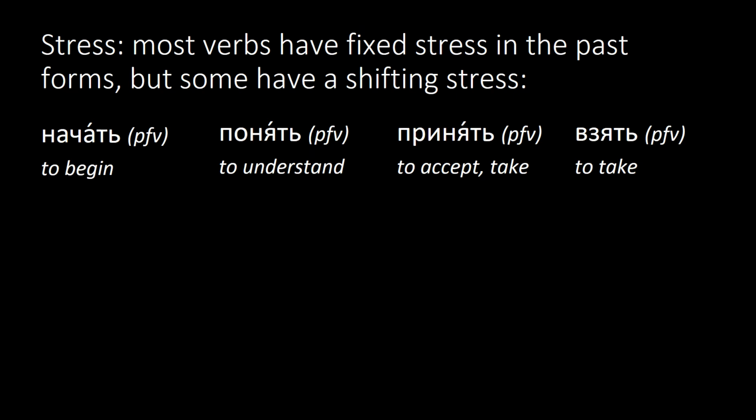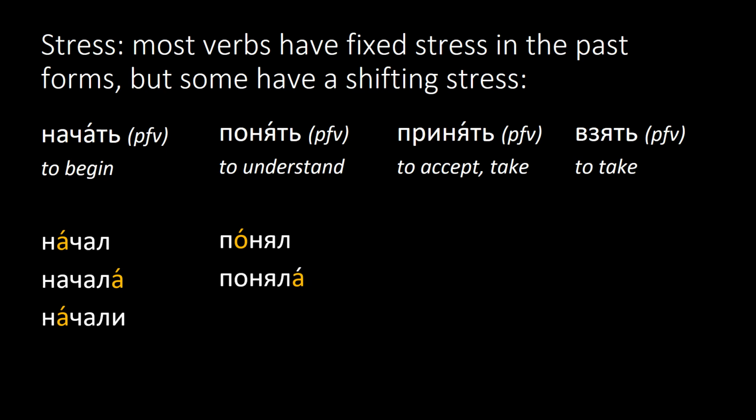While most verbs have fixed stress in the past forms, there are some important exceptions with a shifting stress in the feminine form. For example, the verb начать. Он начал, она начала, они начали. Note that the stress only shifts in the feminine form. Similarly, the verb понять. Он понял, она поняла, они поняли.